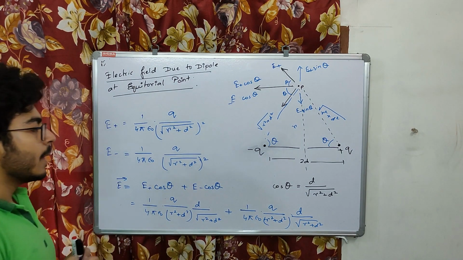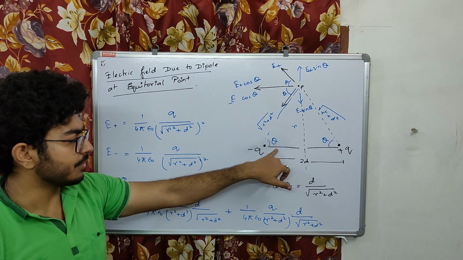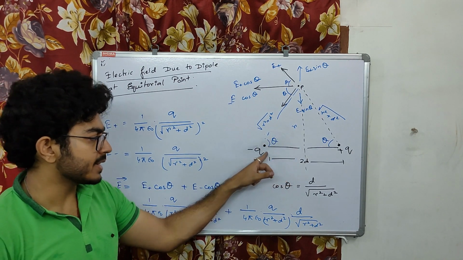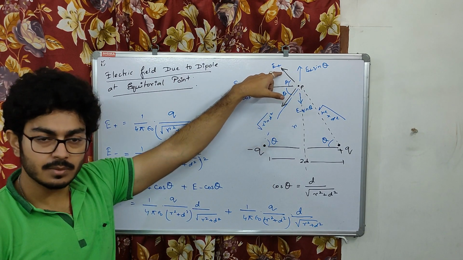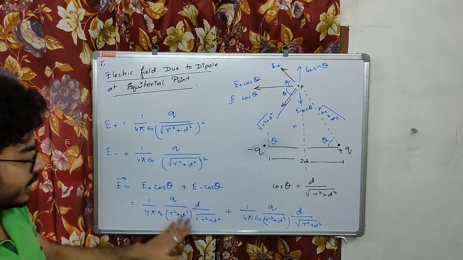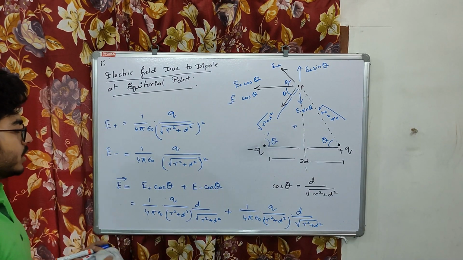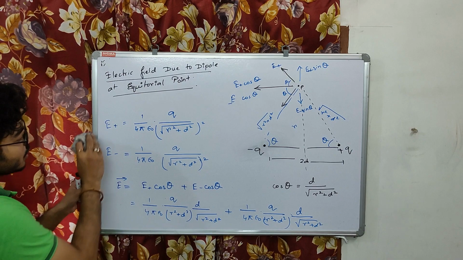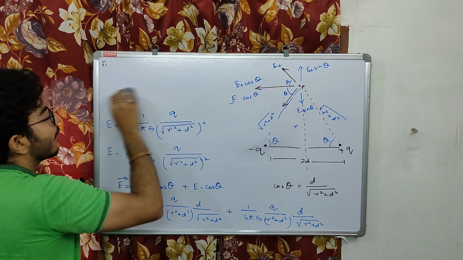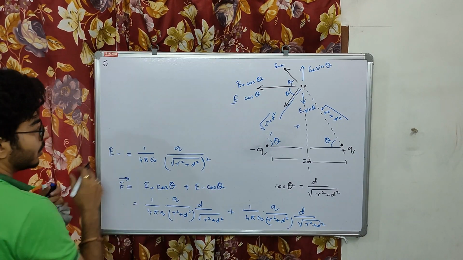Right. Now this theta will also be the same. The cos theta for this angle will also be the same. This is base by hypotenuse. This is base by hypotenuse. Clear? So now if we add this, what are we going to get? We are going to get something like this.